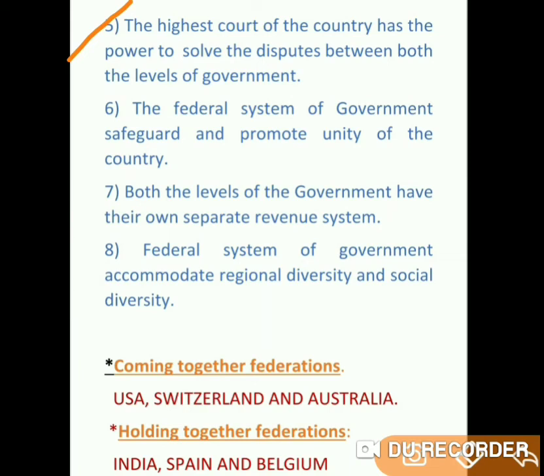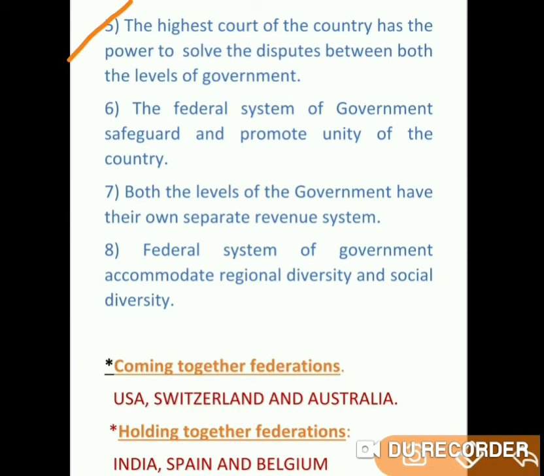For example, when cricket is being played, there are two teams. When there is a dispute between two teams, the final decision will be taken by the umpire, right? The final decision will be taken by the umpire. So here, the highest court of the country acts as umpire in the disputes between levels of governments.